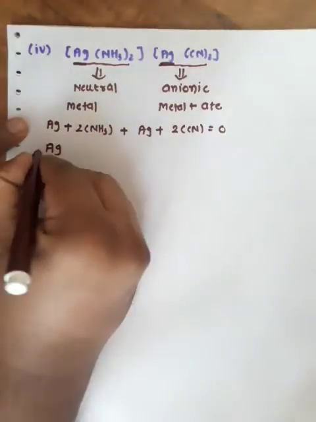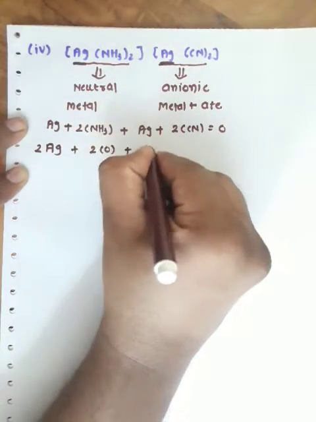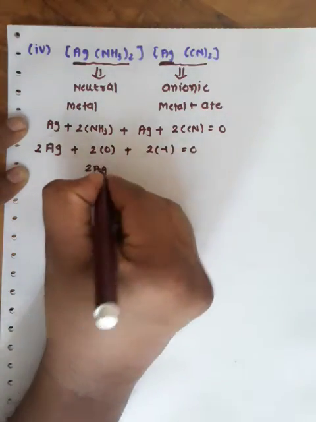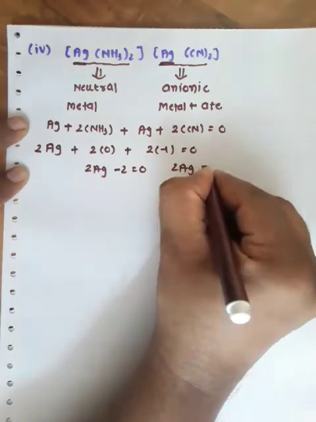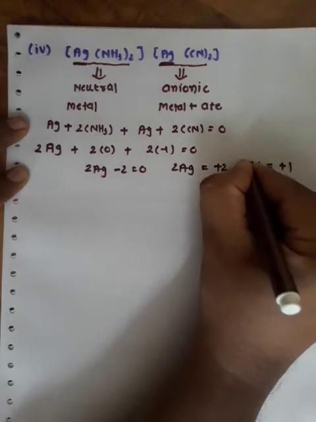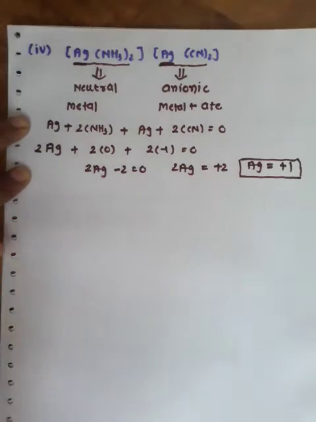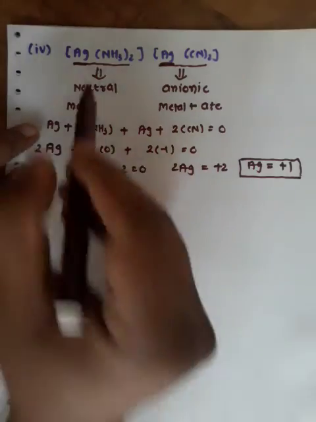So how many moles of Ag are there? 2 Ag plus ammonia, 0 oxidation state, and cyanide, minus 1 oxidation state. So 2 Ag minus 2 is equal to 0, so 2 Ag is equal to plus 2 and Ag is equal to plus 1. So both the silver will get the plus 1 oxidation state.